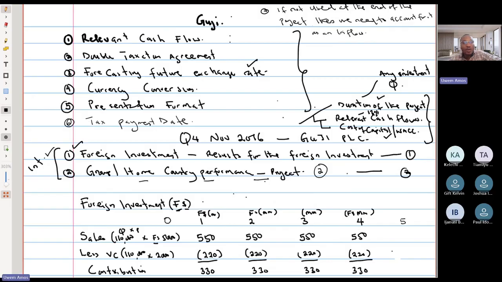Second, we need to determine the relevant cash flows. That would basically be any expense, any inflow, any outflow that is related to the decision. If you have an inflow or an outflow that is not related to that decision, then it would not be relevant. And then we consider the concept of cost of capital as well.